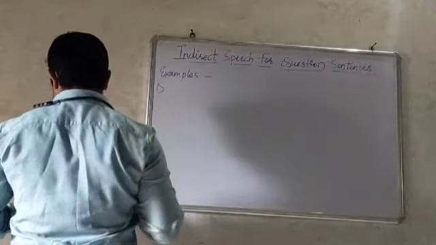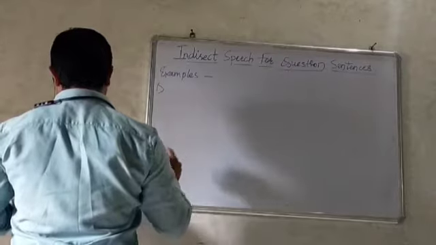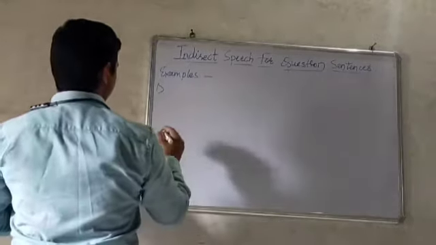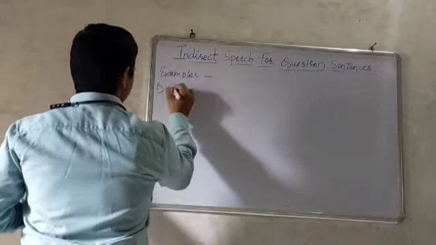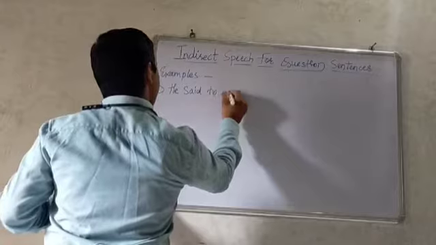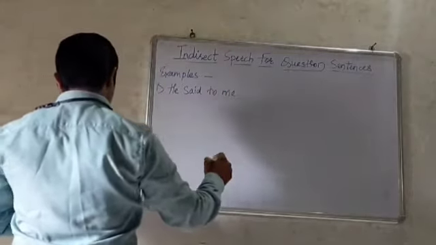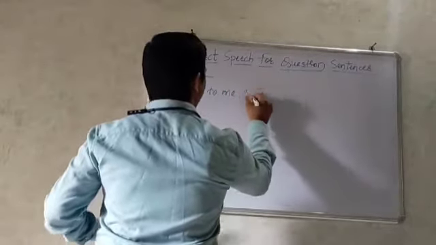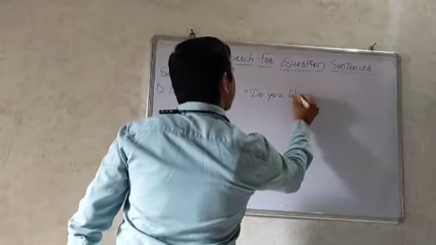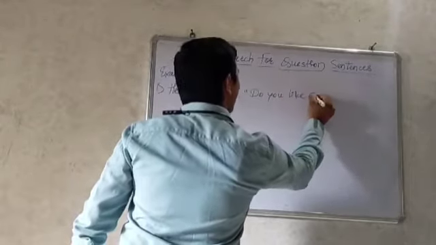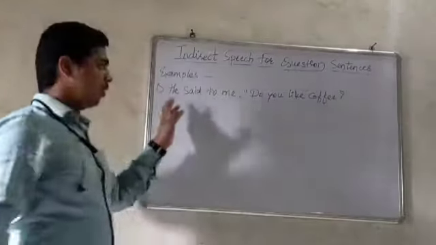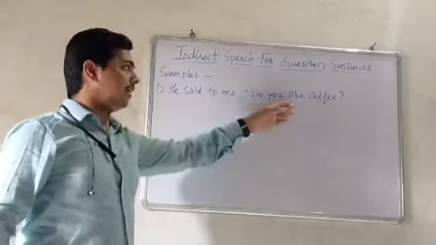Example 1a, he said to me, do you like coffee? So he said to me, do you like coffee?